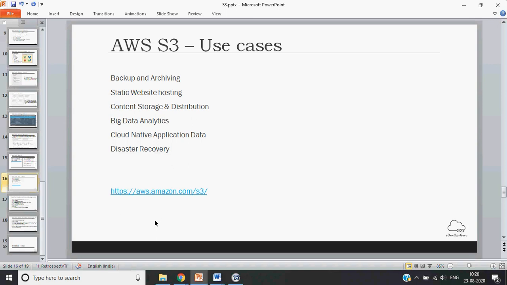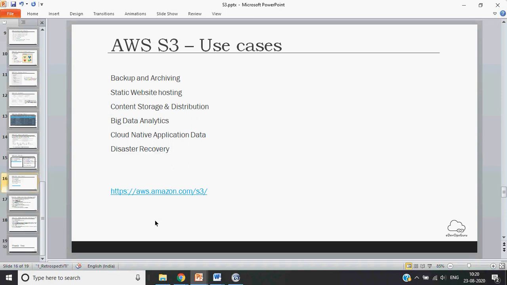But if you want disaster recovery across regions, you can also configure your whole S3 bucket data to be replicated to another region, so that if one region is affected, you can use the data from another AWS region and bring up your services.